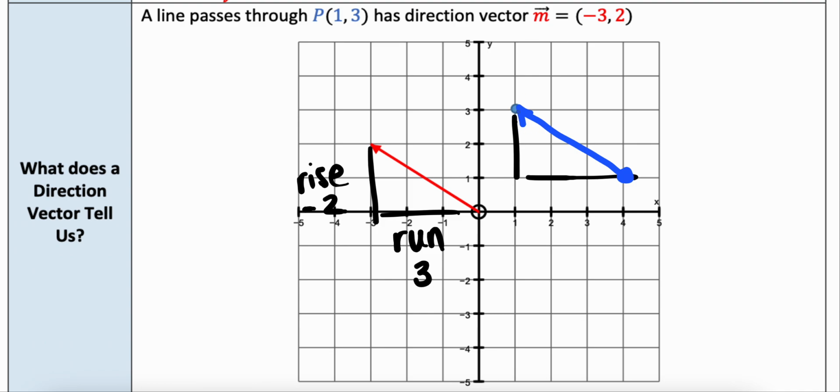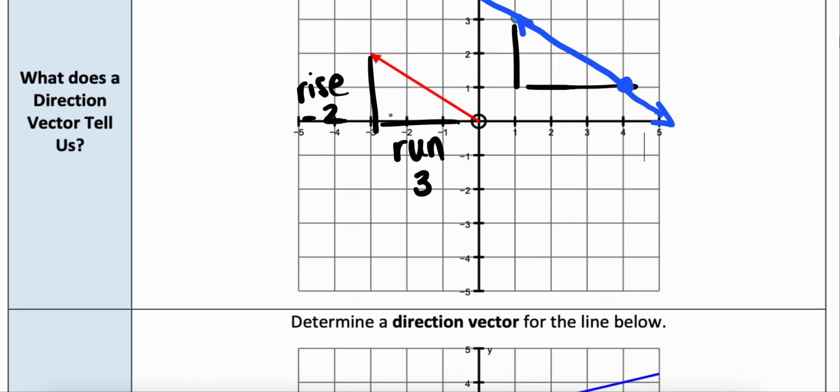So I could go over 3 and then up 2, and there's another point on that line. So I can extend this line all the way up there. I could extend this line going all the ways towards the right. So that's how we can use that direction vector like a slope to inform us about what our vector equation looks like graphically in 2 dimensions.